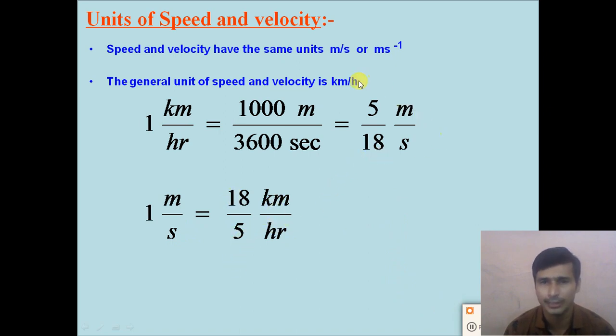So if we take the reciprocal, we get the conversion of meter per second into kilometer per hour. So dear students, now you know how to convert kilometer per hour into meter per second and meter per second into kilometer per hour.